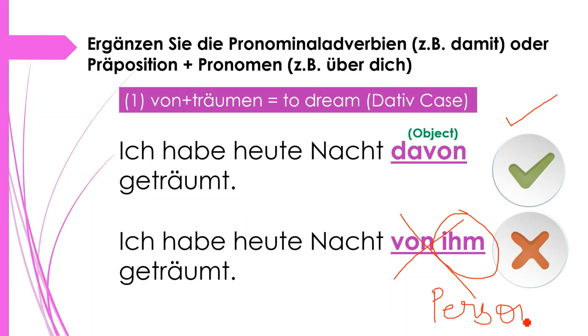Always remember that in German grammar you have to segregate objects from persons. For objects some grammar is there, for persons some other grammar is there.